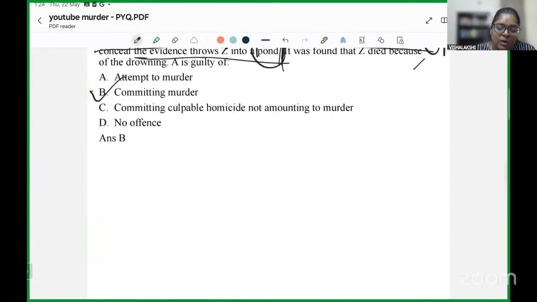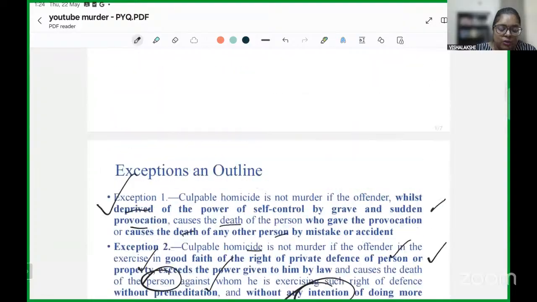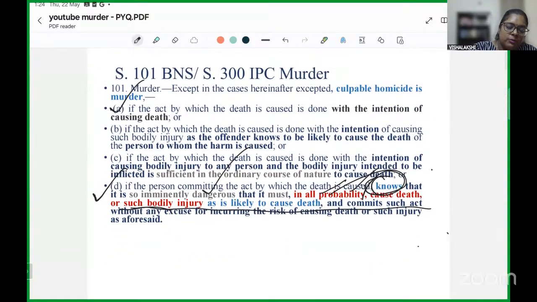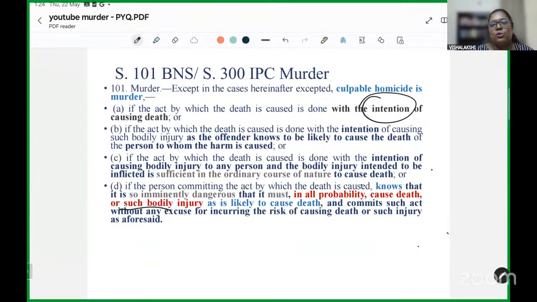Now, coming to our set of requirements for murder, let us go back. Has he got the intention to cause death? No. Did he intend to cause a particular injury which he felt would cause the death of the person? No. Did he intend to cause a bodily injury to any person, and the bodily injury intended would sufficiently cause death of the person in ordinary course?